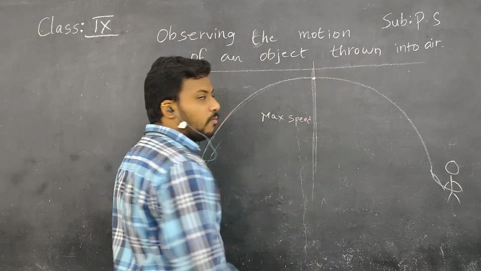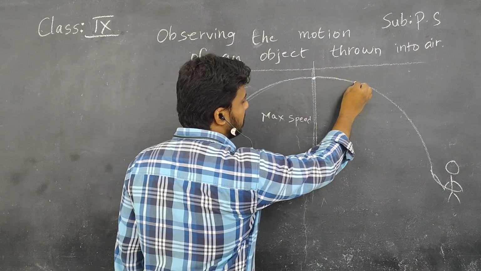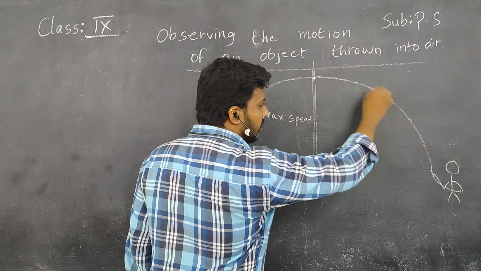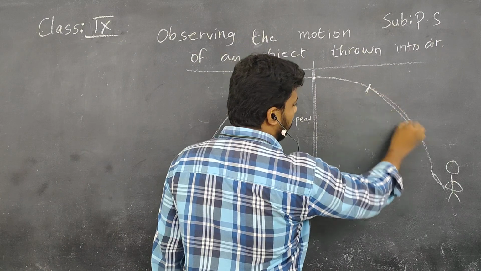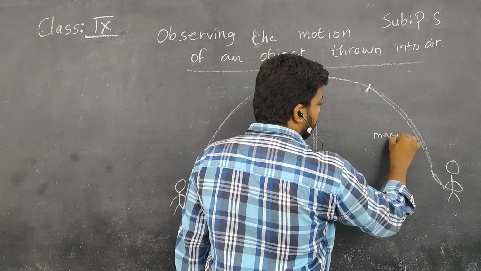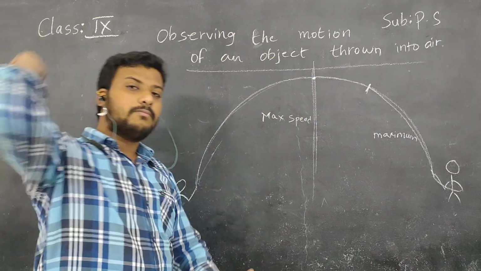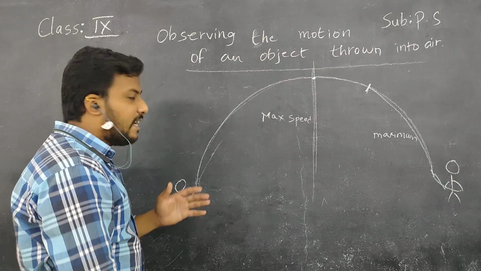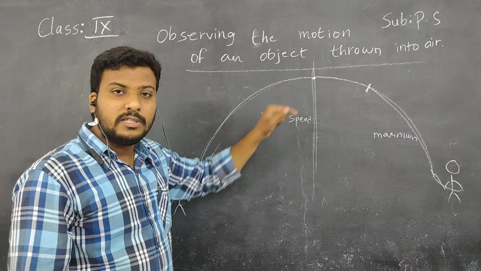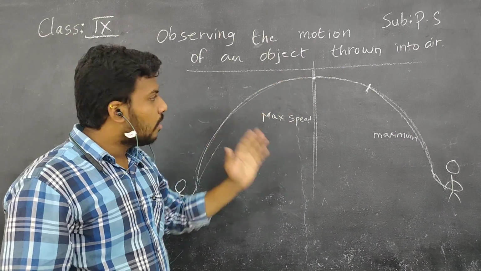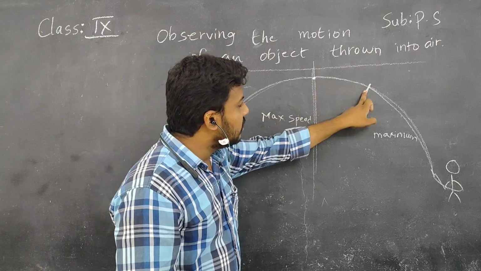Coming to this point, what will happen, children? It slows down. The speed of the ball slows down. Coming again in this direction, what will happen? The gravity pulls the ball. Again from this point, the speed of the ball is maximum. Understand, children? Previously, in the first case, I applied a large force by throwing the ball to him, so it acquired that force and starts moving in the forward direction. Up to this point it moves at maximum speed. After reaching this point, it slows down.